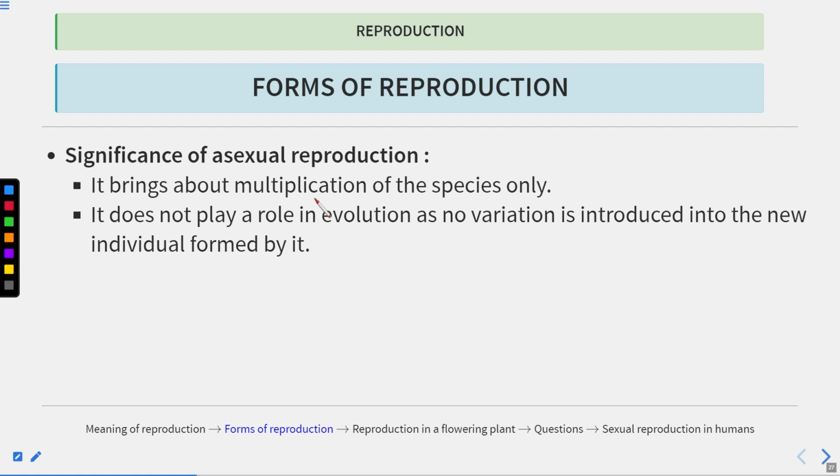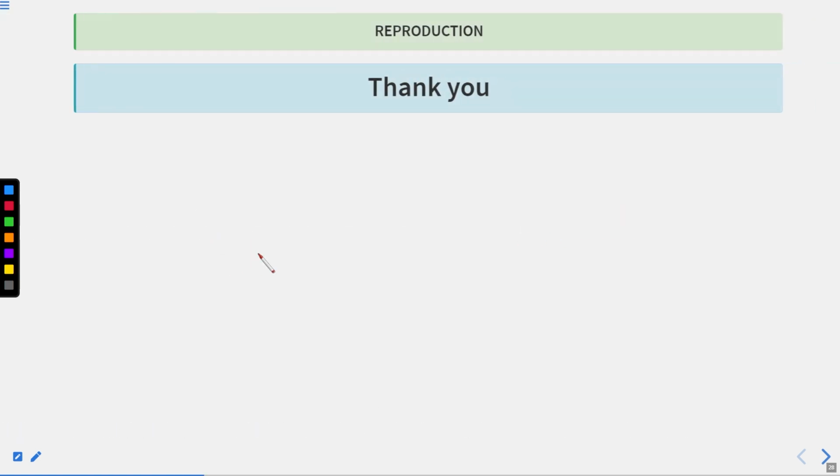Now, what is the significance of asexual reproduction? It brings about multiplication of the species, and it does not play a role in evolution as no variation is introduced into the new individual. Clear? So these were the significance of asexual reproduction.